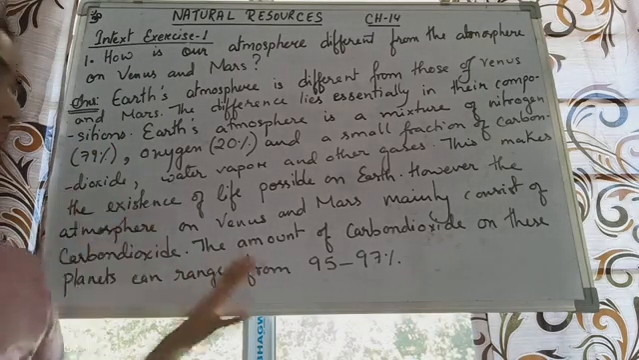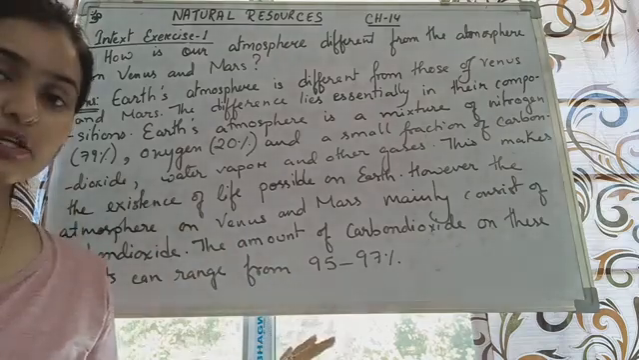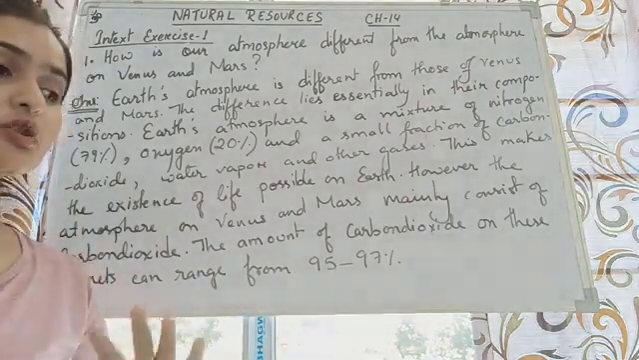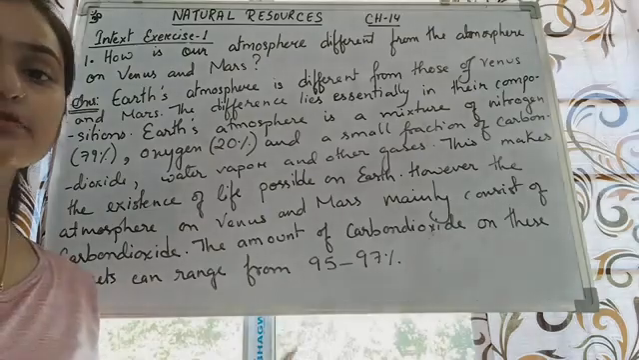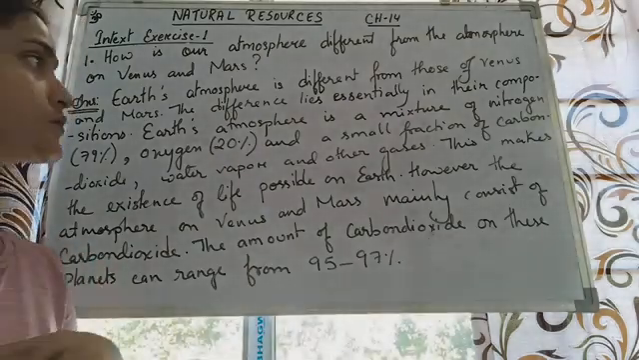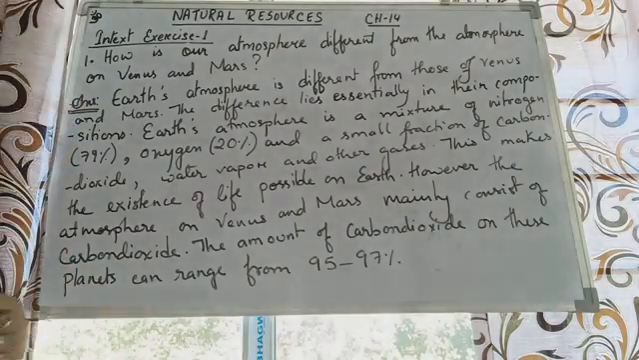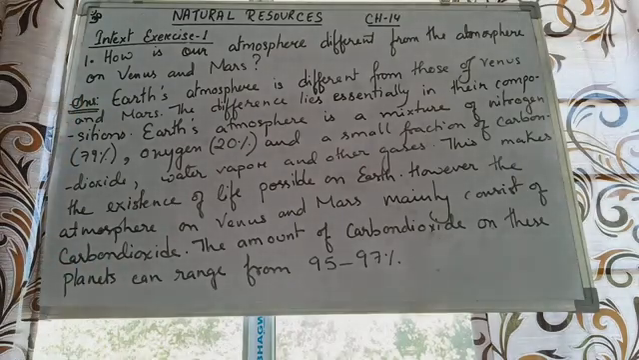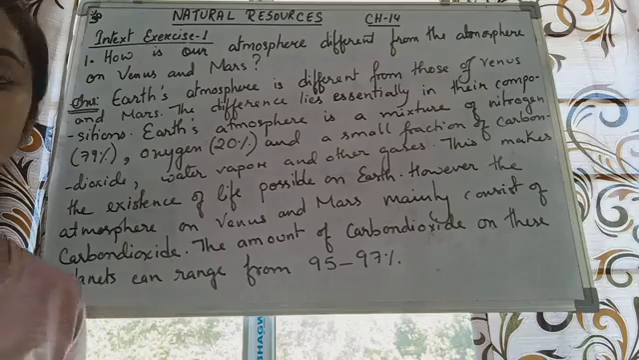Now, as I have already given you the explanation part from that video link, I'll just explain the answers that we are going to do over here. So let's start with index exercise number 1. The first question of this exercise is, how is our atmosphere different from the atmosphere on Venus or Mars? Very simple.